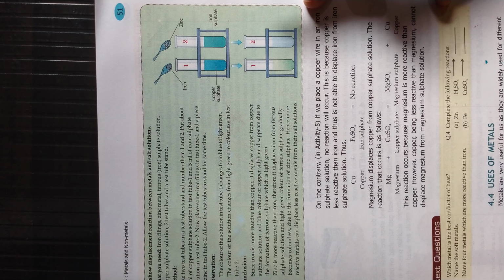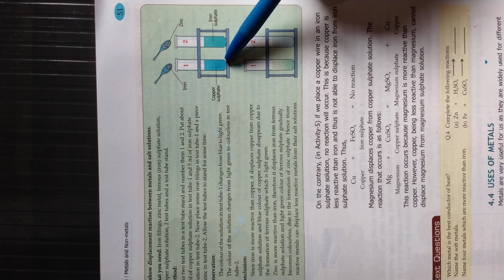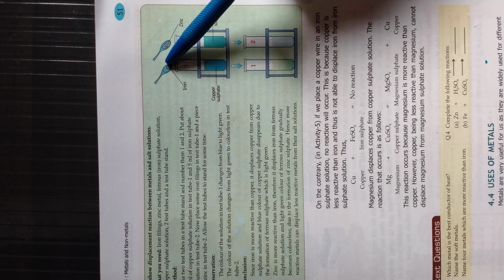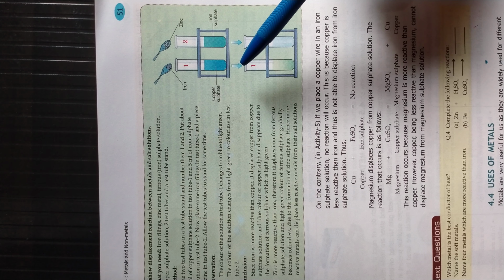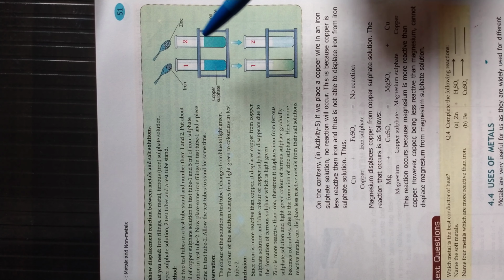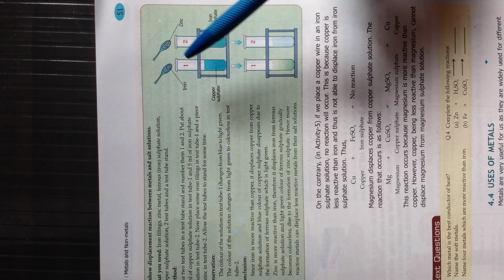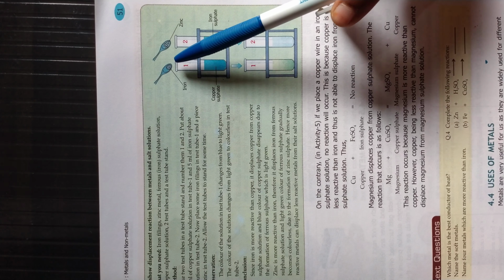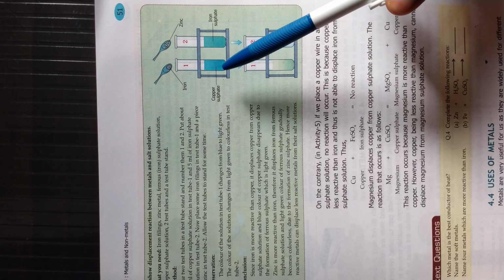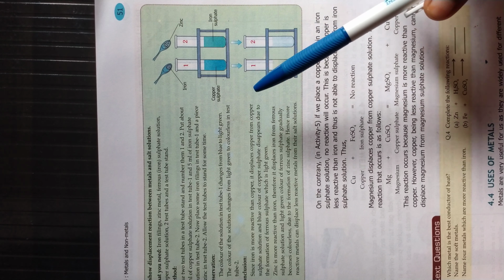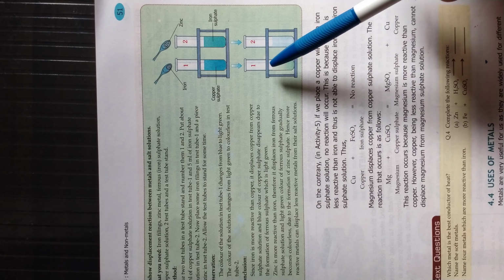Whenever a metal reacts with another metal's salt solution, if the metal in the salt solution is more reactive, then the less reactive metal is not able to displace it. But if the metal in the salt solution is less reactive, then the metal which we put inside the solution will displace the metal from its salt. Such a type of reaction is called a displacement reaction.